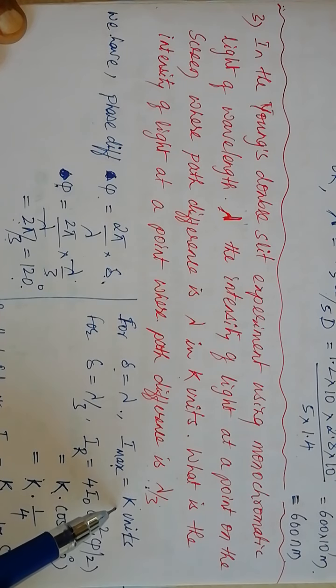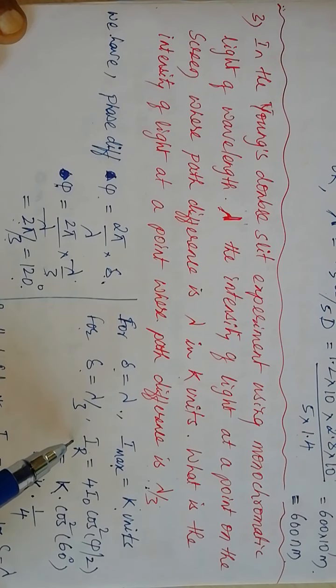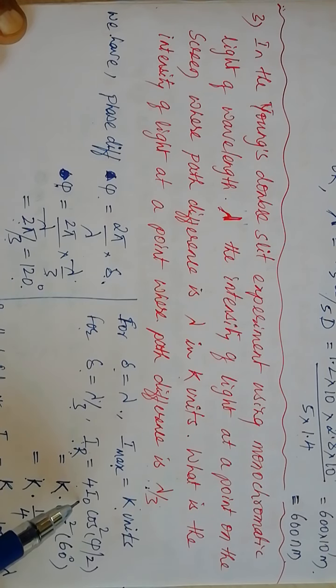For path difference delta equals lambda, the intensity is maximum due to constructive interference, that is 4 I0 equals k units. Then for path difference lambda by 3, the resultant intensity of light at a point on the screen where the light waves arrive with a path difference lambda by 3, we can write IR, the resultant intensity at that point, IR equals 4 I0 cos square phi by 2.